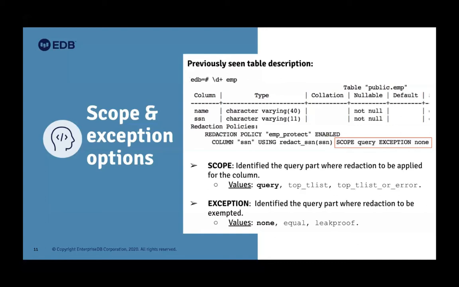Also the leak-proof function. The characteristic of a leak-proof function is that we assume it doesn't leak any information about its input parameter. It just returns data, so the admin usually writes it and declares it leak-proof. Then that function also receives the non-redacted data. It can do anything according to its internal logic and provide the output.